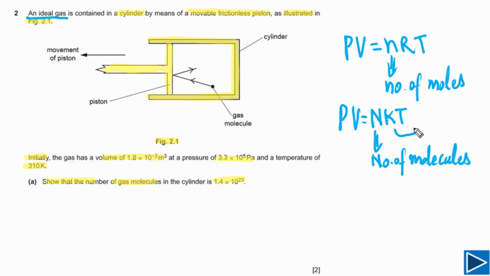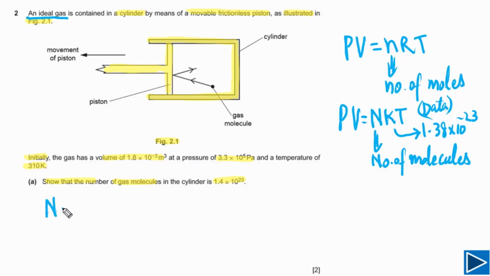k is the Boltzmann constant, and the value of the Boltzmann constant is 1.38 times 10 to negative 23. This is the value, and you can find this value in the data list. This is given. You don't need to remember this one. Now simply we need to use this equation and we can calculate the number of gas molecules.